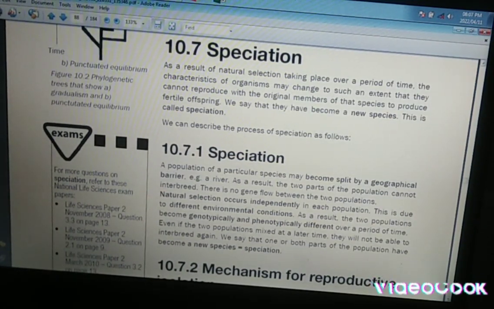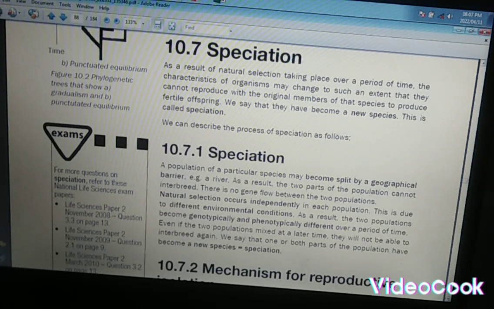Our next session, we are looking at speciation. Speciation is actually a result of natural selection, where over a long period of time, new characteristics will be formed. Our species are changing gradually.